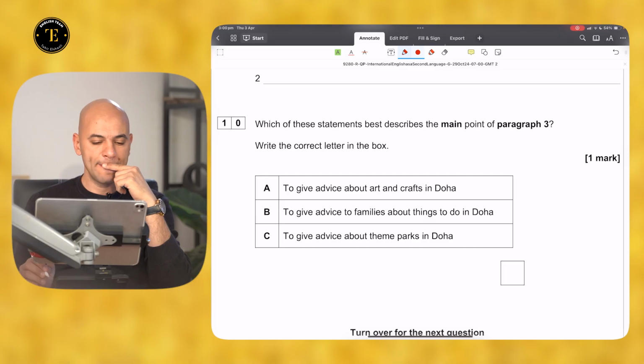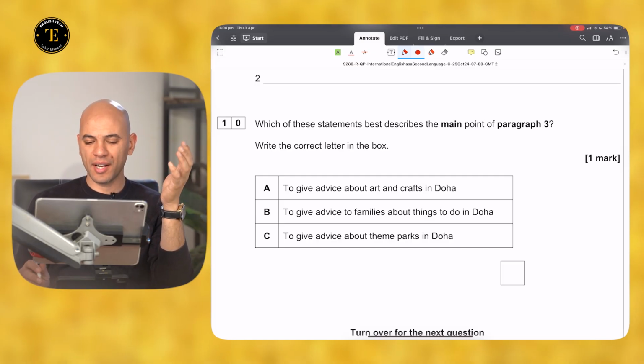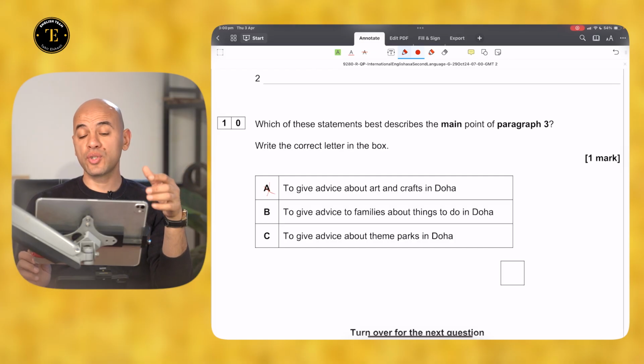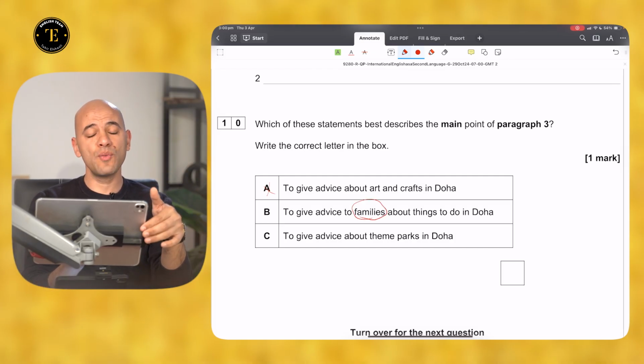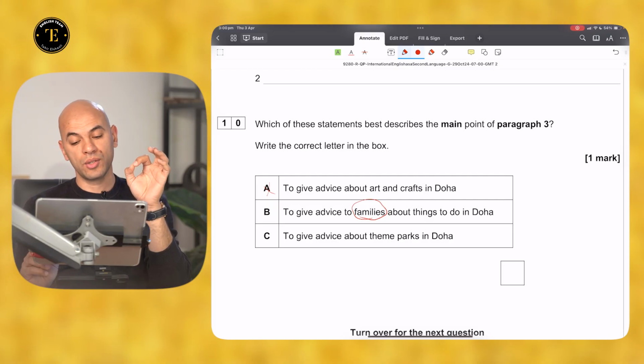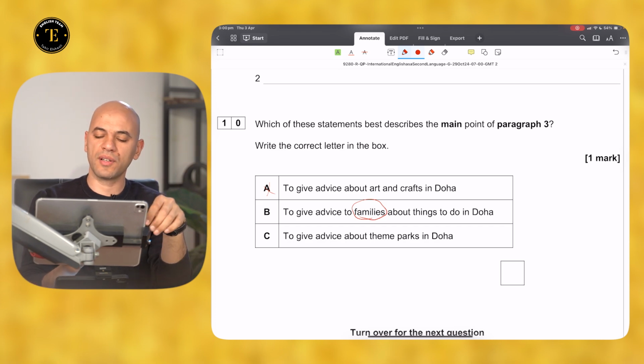Let's see which one it is. What is the main point of paragraph 3? Is it to give advice about art and craft in Doha? I don't think so. It's totally irrelevant. I wouldn't go for this option. To give advice to families, that's the first keyword that matches what I read about things to do in Doha. C, to give advice about theme parks in Doha. That's a very specific answer.